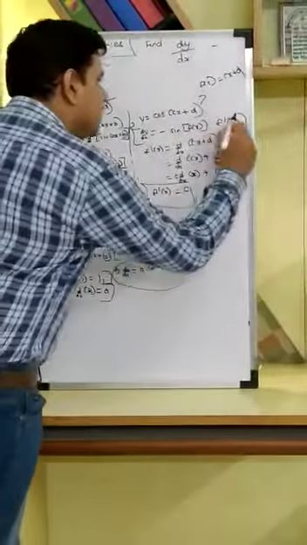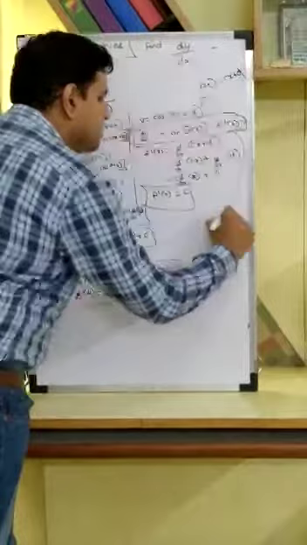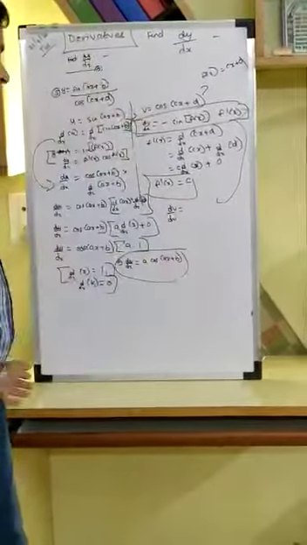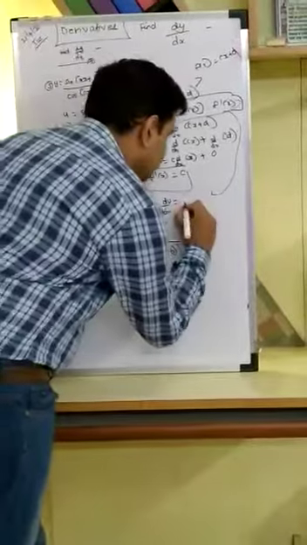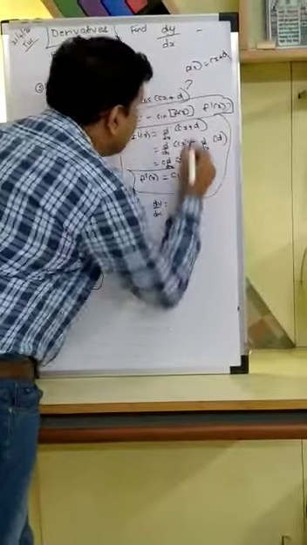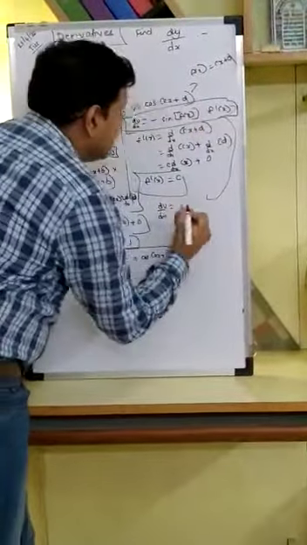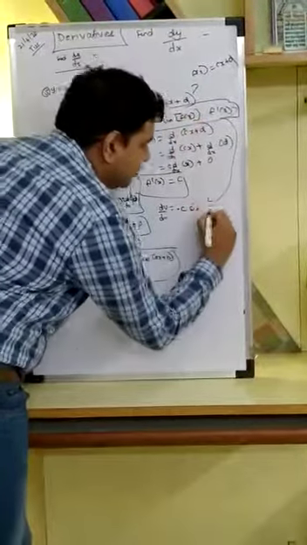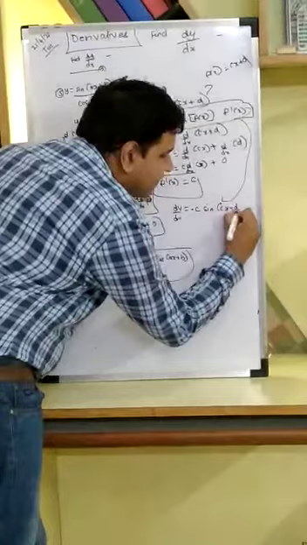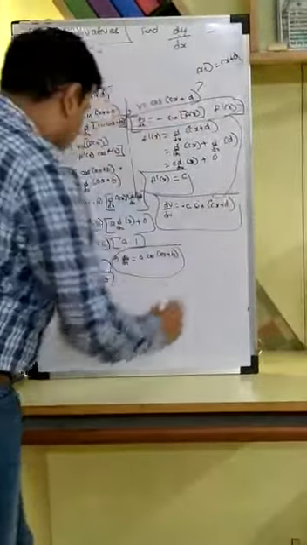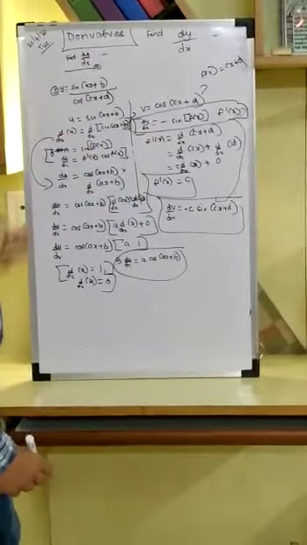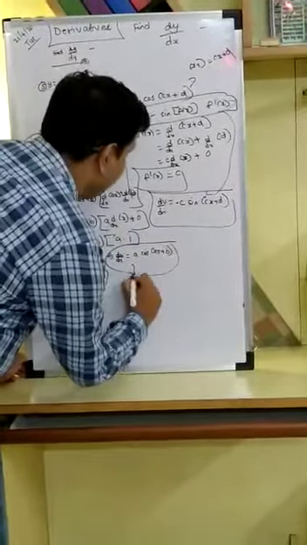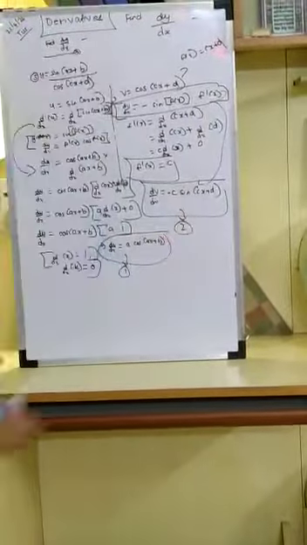So substituting in the original chain rule solution, I get dv by dx is equal to f dash x, which is nothing but c, there is a negative sign, and sine of a function of x, sine of cx plus d. So I call this statement 1. I call this statement 2.